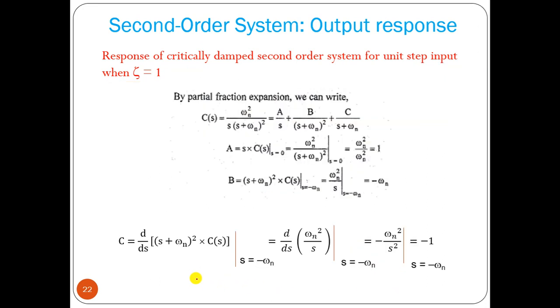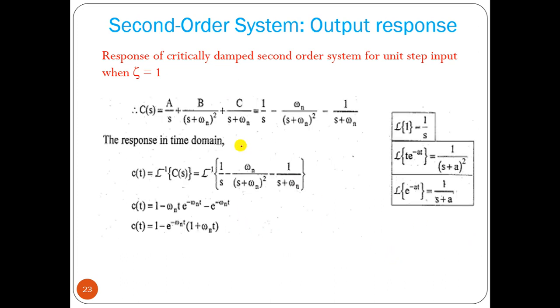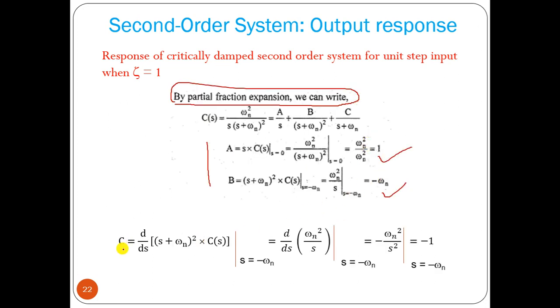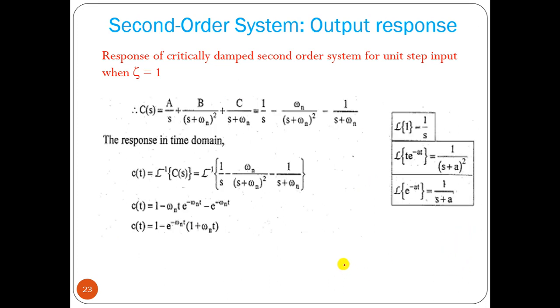Now we have to take the Laplace inverse of that. This term we can handle with the partial fraction expansion method, A by S, B by the square term, C by that term. Using that we can find the values of A and B. I think you know how to find this partial fraction expansion. Then we can find A, B, and then we can find C. We can find C equal to minus 1. So A, B, C you know, then we have to perform the Laplace inverse.